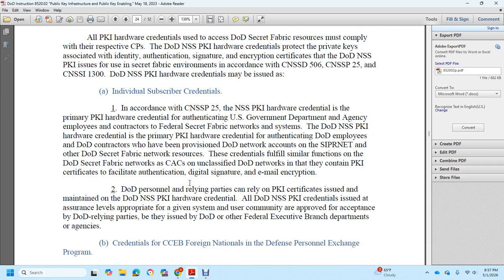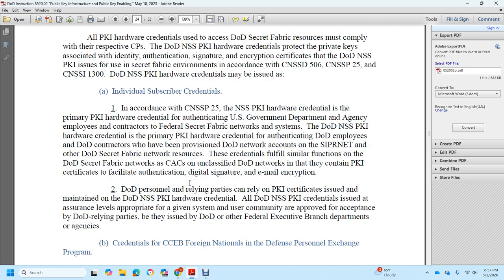According to CNSSP 25, the NSS PKI hardware credential is the primary PKI hardware credential for authentication of U.S. Government department and agency employees and contractors on Federal Secret Fabric network systems. With the primary PKI hardware credential for authentication, DoD employees and DoD contractors are provisioned DoD network accounts on Secret Internet Protocol networks and other DoD Secret Fabric network resources.